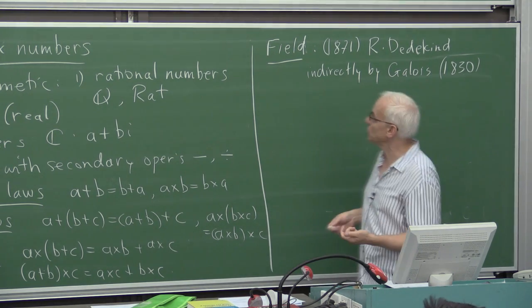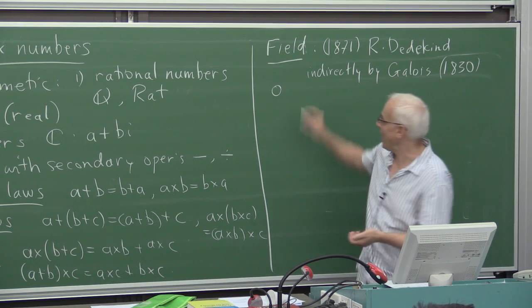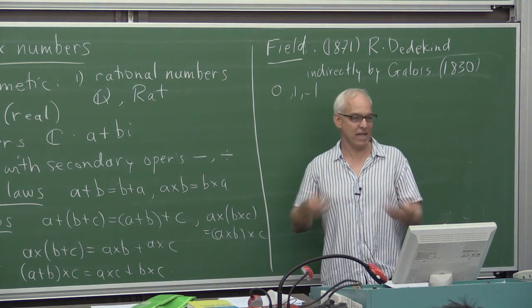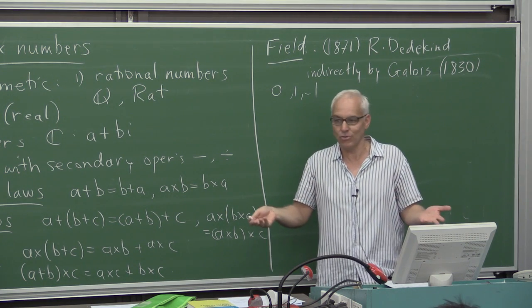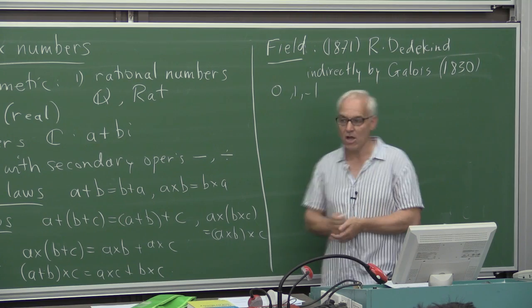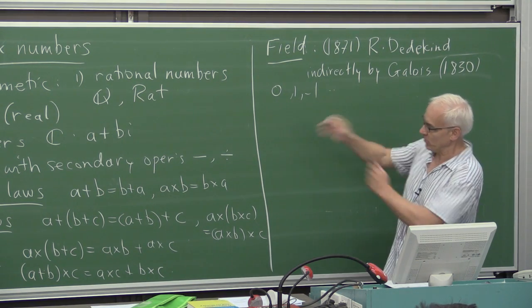And the few others concern special numbers like 0 and 1 and minus 1. We want 0 and 1 and minus 1 to behave the way they do normally when we're doing arithmetic with rational numbers. There's a few more aspects of the definition of the field which I'm not going to mention.